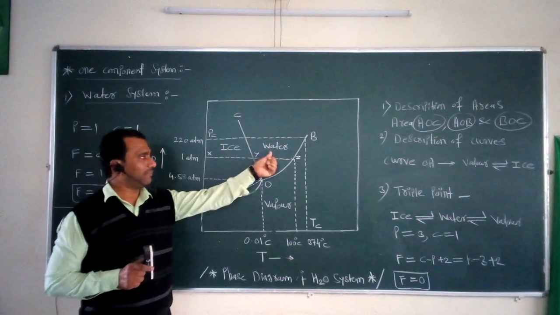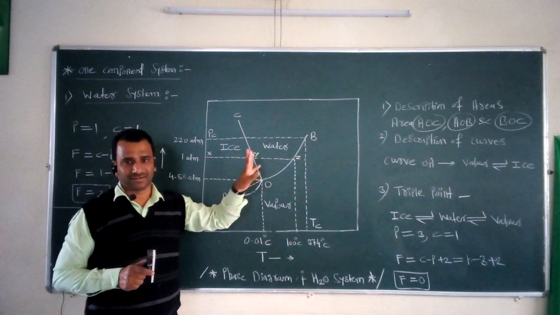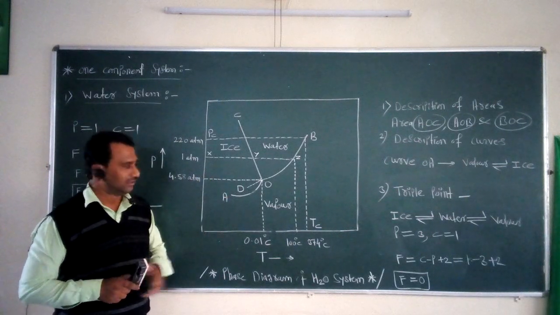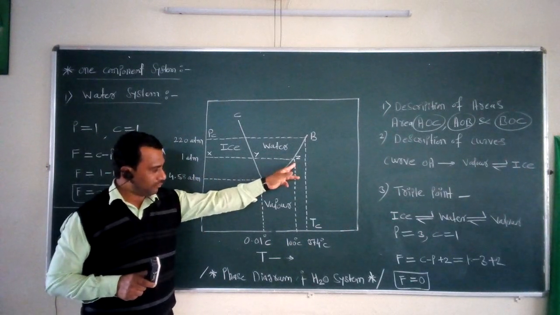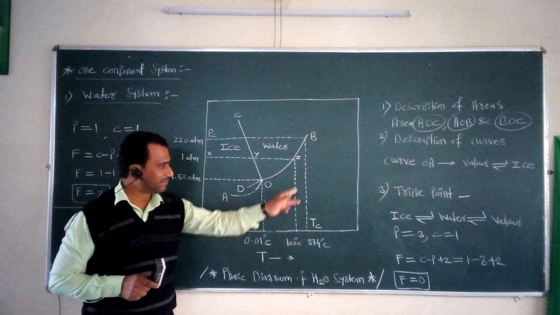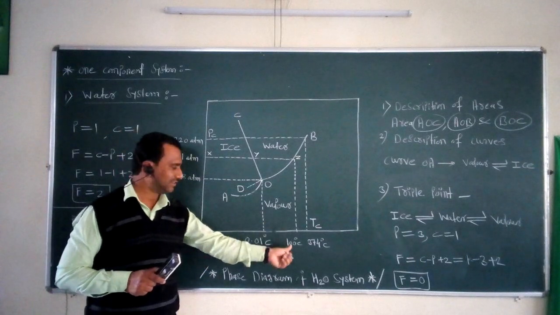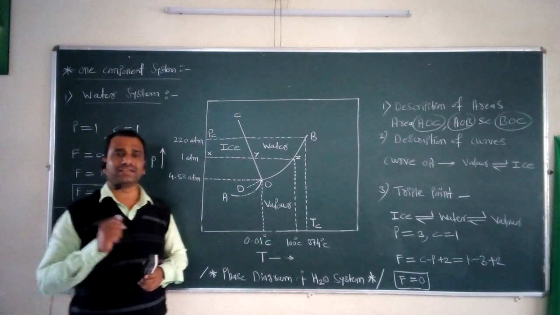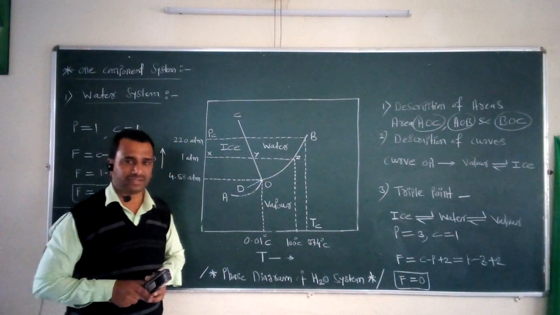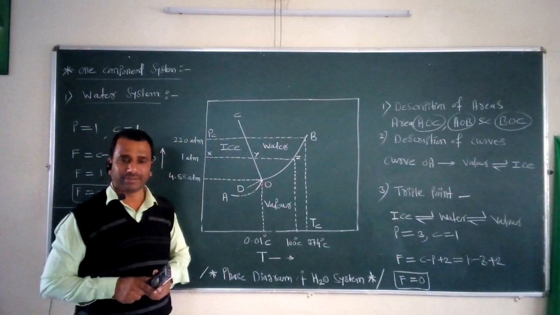After that, only the water system is present, and when we obtain the point z, we reach the temperature of 100 degrees centigrade. After that, one phase is obtained that is called the vapor phase, because at this 100 degrees centigrade there is an equilibrium between the water and the vapor phase of the water system, and that's why at this point z, again one equilibrium is obtained.